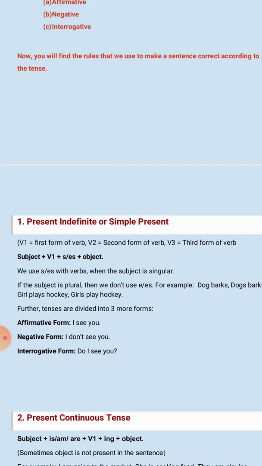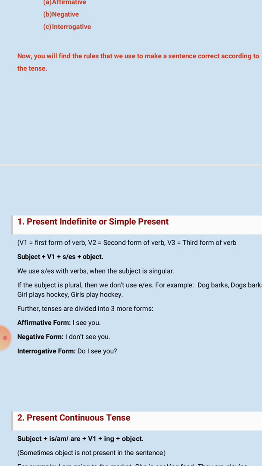Affirmative form, I see you. Negative, we use do not or does not. I don't see you. If there is she, then we will say she doesn't see you, then we use does not. Interrogative form, do I see you? Here we are using I as plural, so that's why we use here verb first form and then do.